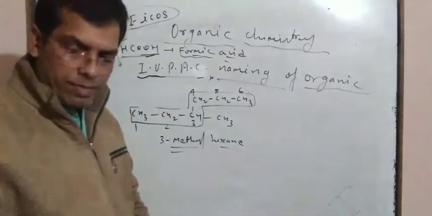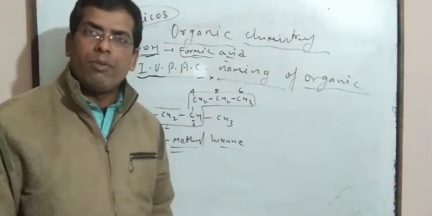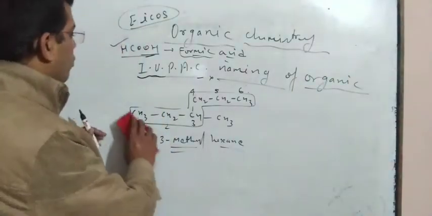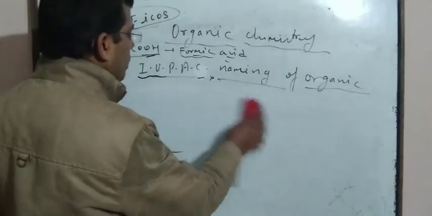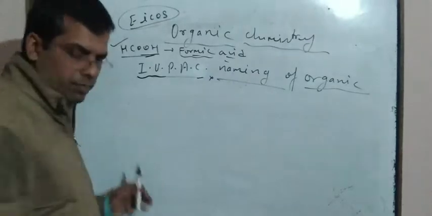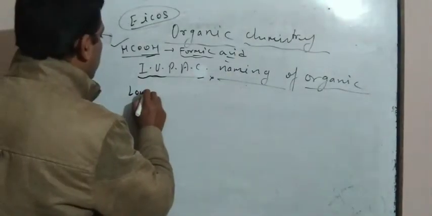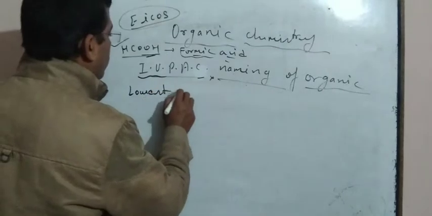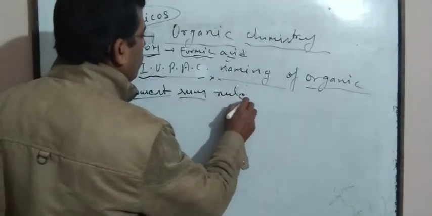With the help of the lowest sum rule, we can write down the IUPAC naming of the compound.